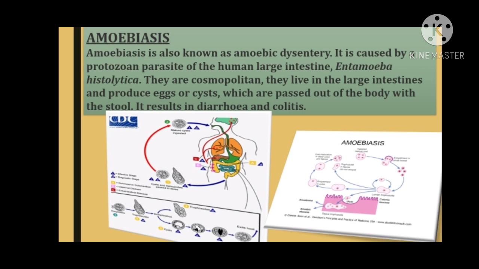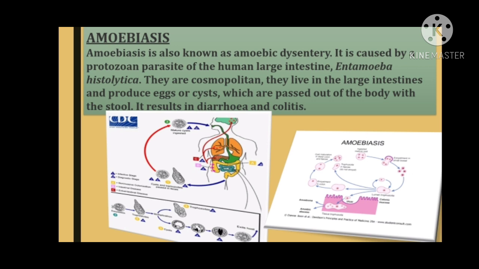What is the mode of transmission? Transmission of Entamoeba histolytica from man to man is effected through the encysted stage, and infection occurs through the ingestion of this cyst. Fecal contamination of drinking water, vegetables and food are the primary causes.